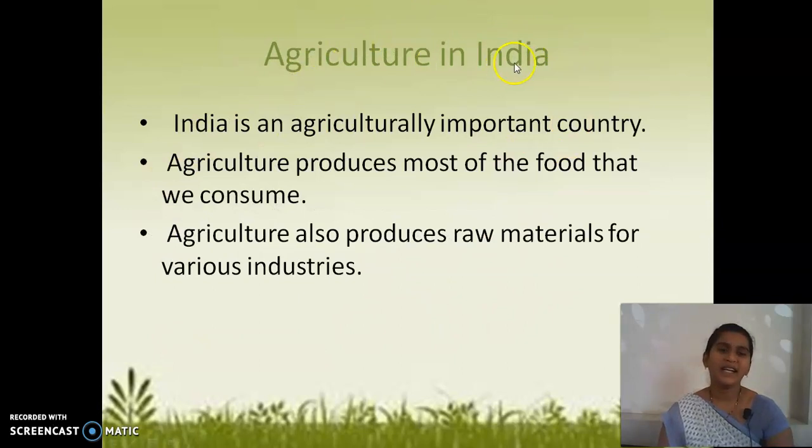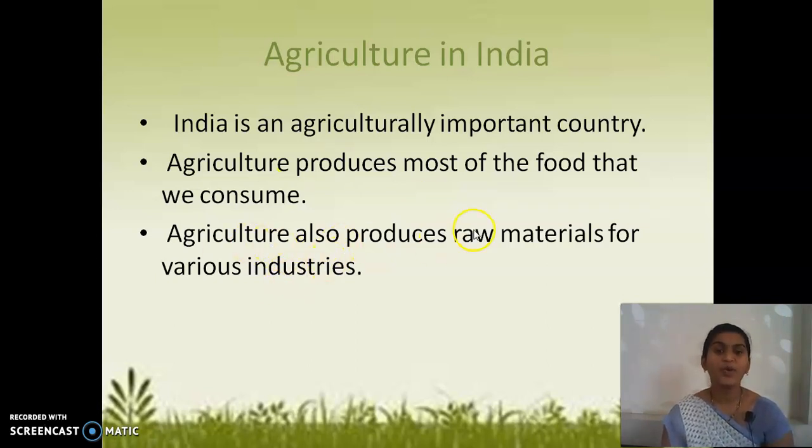Agriculture in India. We all know that India is basically an agricultural country. India is an agriculturally important country. Agriculture produces most of the food that we consume. Every day whatever we are consuming, agriculture is producing the maximum food products, along with fats and fibers.